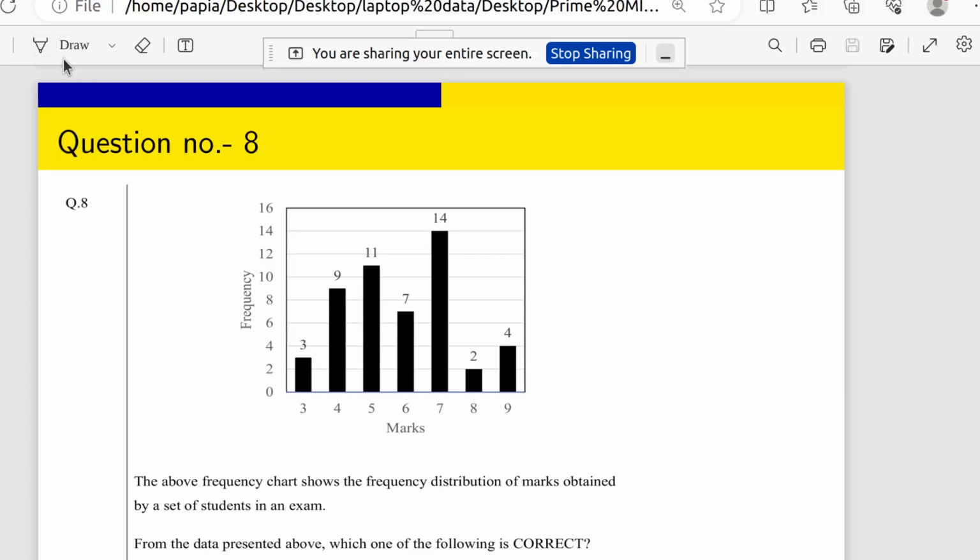I'm just going to write this down a little bit. You can see here in this bar chart that 3 students got 3 marks, 9 students got 4 marks, 11 students got 5 marks, similarly 7 students got 6 marks, and so on.